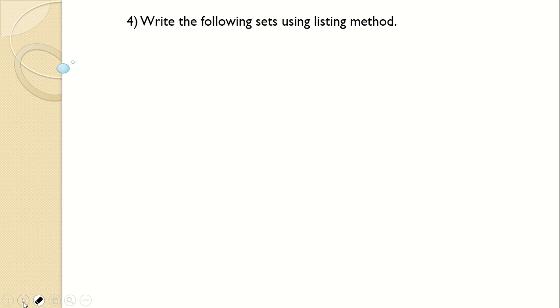Write the following sets using listing method. Now this is going to be easy, just to list them, but when we come to rule method, you have to understand it carefully. All months in the Indian solar year. Generally we don't know these months, but in the exam if you want to get marks you have to know them.